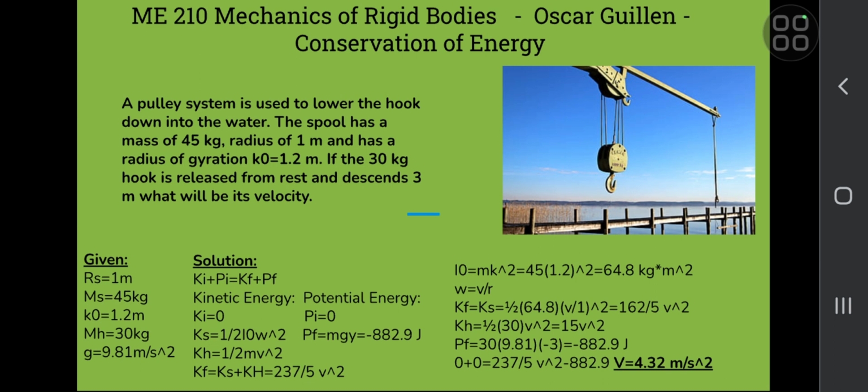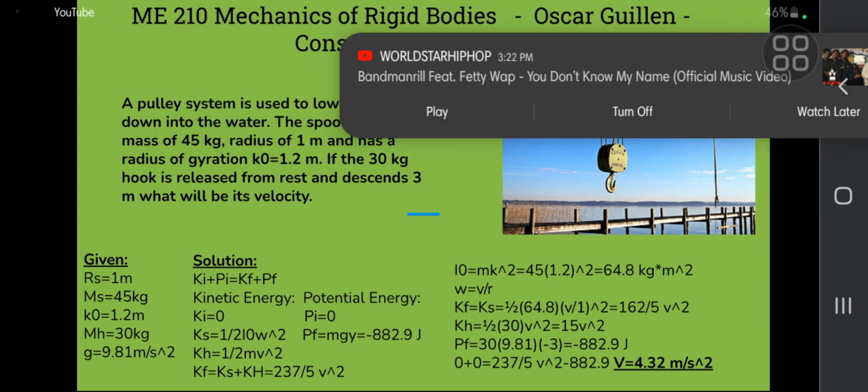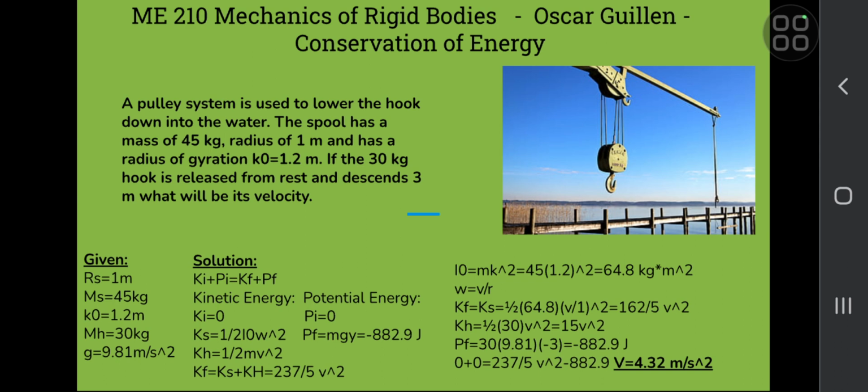And then for kinetic energy of the hook, we can plug in the mass, which is 30 kilograms, and then we leave the velocity squared alone. So then Kh would be equal to 15 velocity squared. And then when we add those two together, we get the final kinetic energy, which would be 237 over 5 velocity squared.